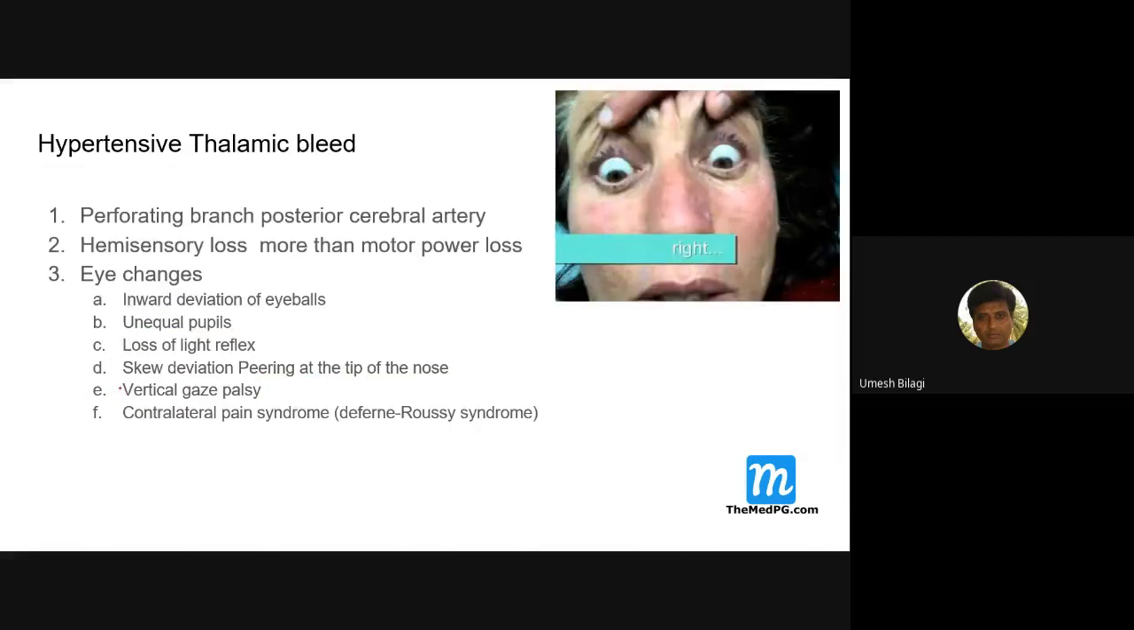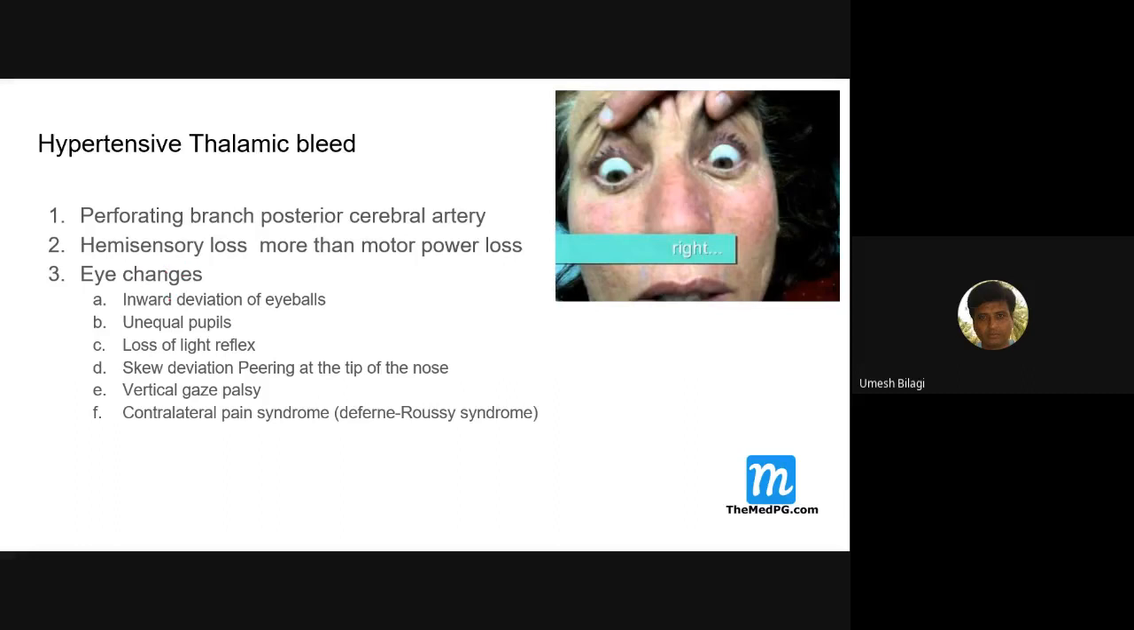Now we'll come to thalamic bleed. Look at the way this person is looking down. These patients of thalamic bleed will have what? This is due to the perforating branch of the PCA, posterior cerebral artery. There is hemisensory loss more than motor power loss. I told you, the thalamus is concerned with the sensory system. This patient can develop thalamic syndrome because of the thalamic bleed.